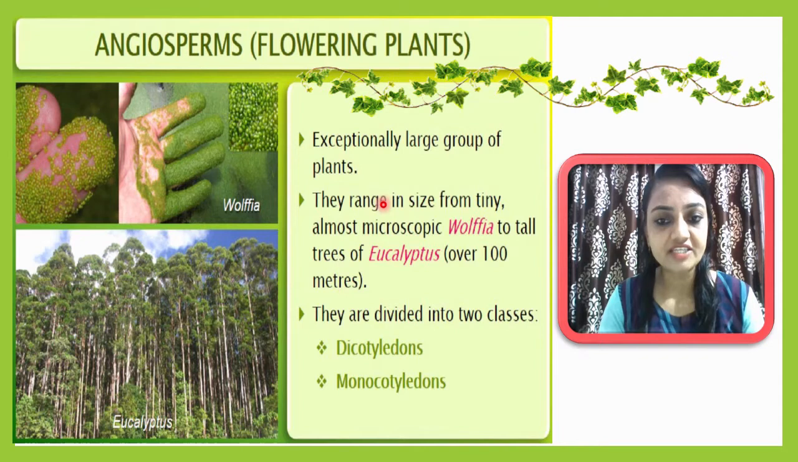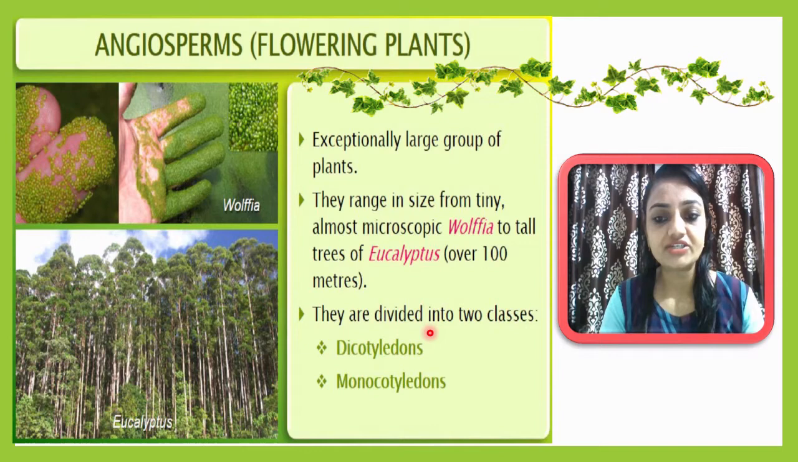They range in size from tiny, almost microscopic, here you can see this is Wolffia, a microscopic structure, to tall trees. Here you can see tall trees, that is the eucalyptus trees. So you can observe a variety of size, tiny to tall. A tiny angiosperm example is Wolffia, and a tall tree example is eucalyptus, which may be over 100 meters in length. So we remember this with these examples.